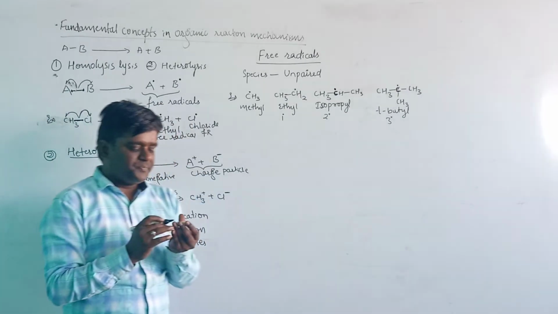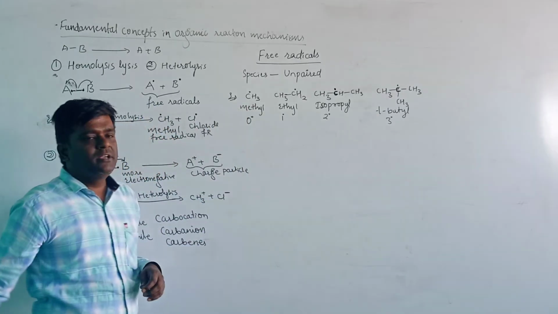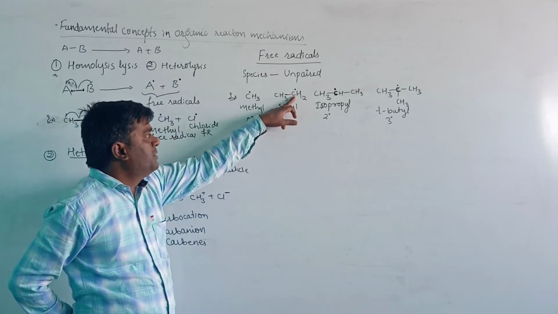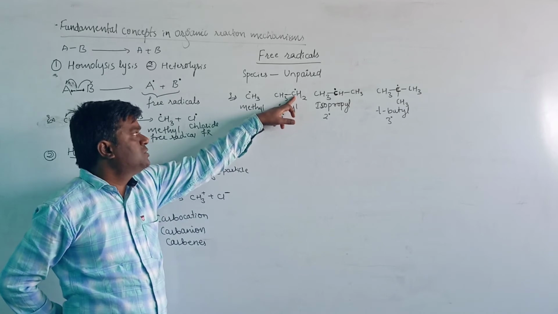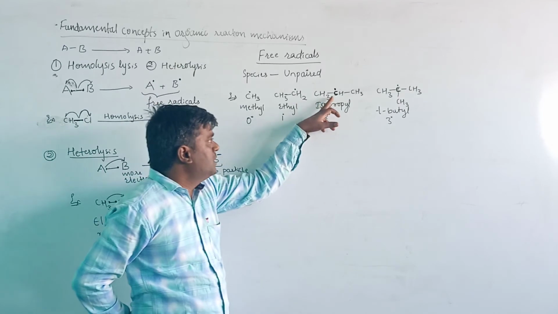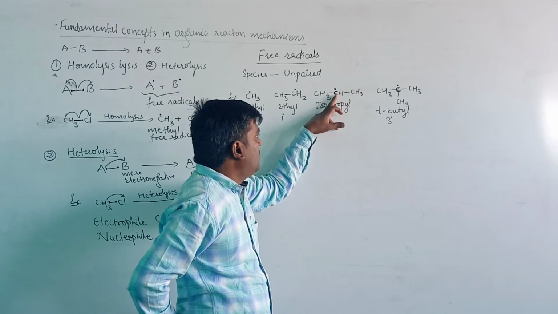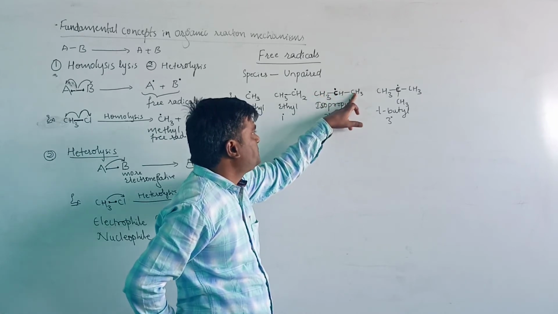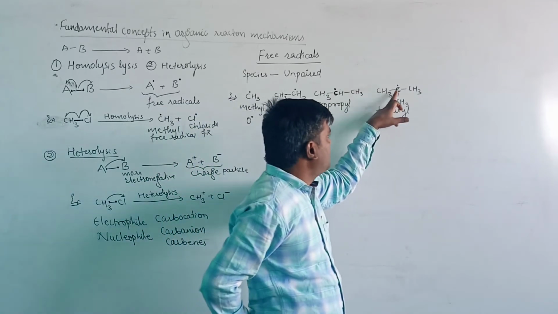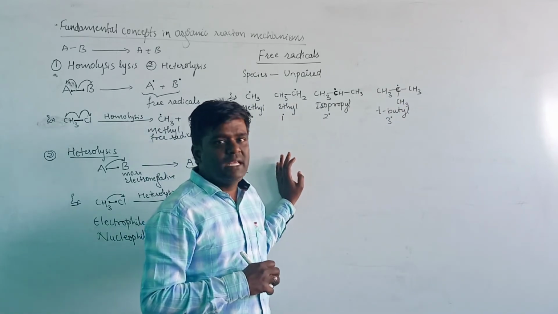Once again I will repeat here. This is the general methyl free radical, which we can call the 0 degree. Here, the unpaired electron is present on this carbon atom, which is directly attached to one carbon atom, therefore it is a primary free radical. Here, the carbon atom containing the unpaired electron is directly attached to two carbon atoms, therefore it is secondary, and this carbon is directly attached to three carbon atoms, therefore it is known as a tertiary free radical.